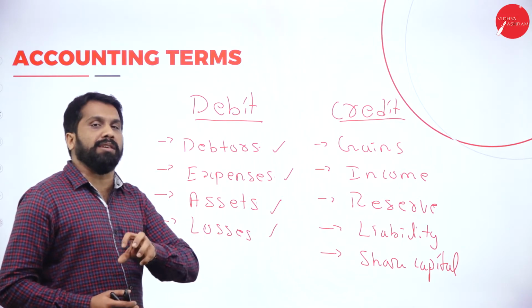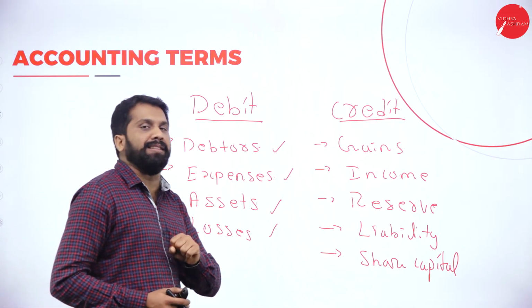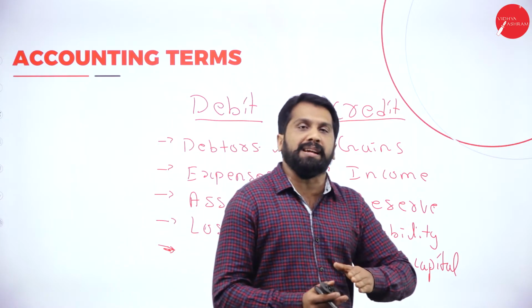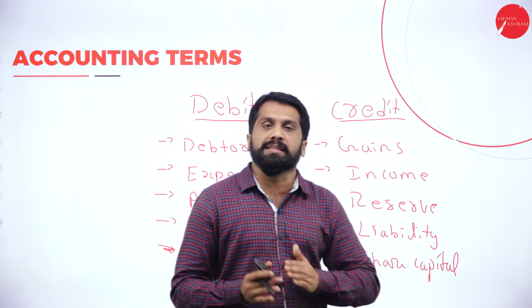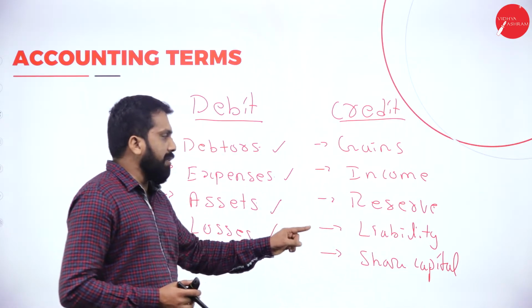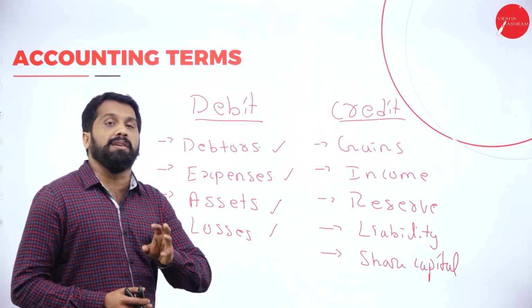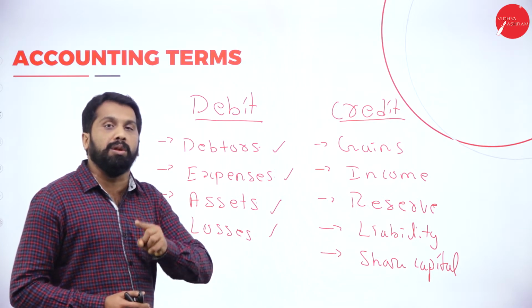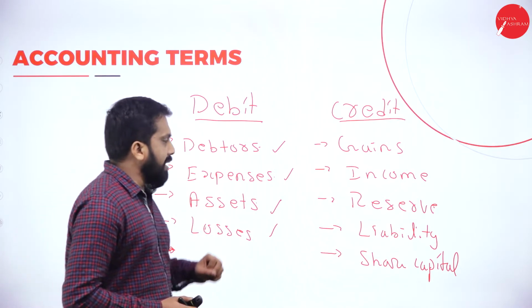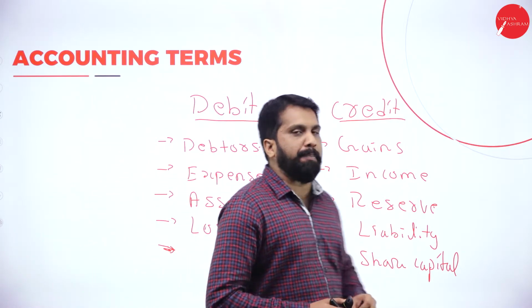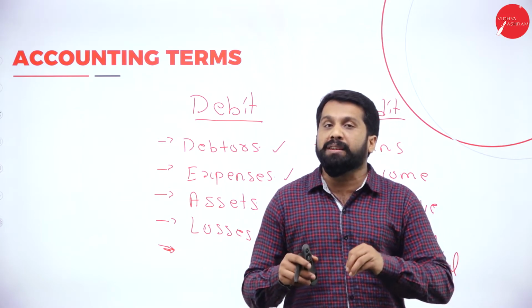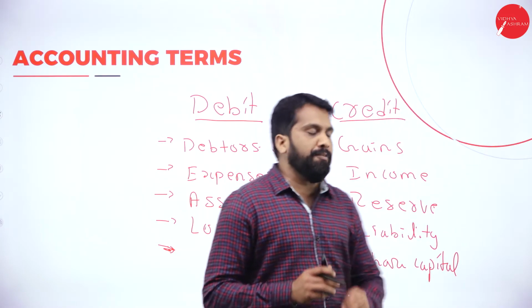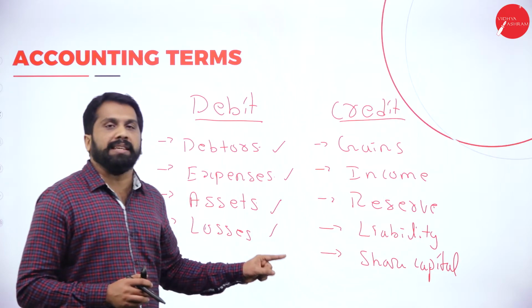Reserve. Every month you get 10,000 salary. Out of 10,000, 2,000 you keep for emergency purpose. That is called reserve. Liability. All your loans, we call it liability. Share capital. Whatever investment you made in the business, we call it share capital.